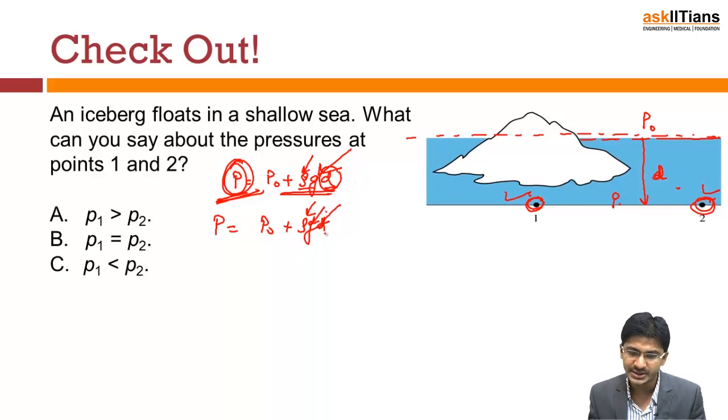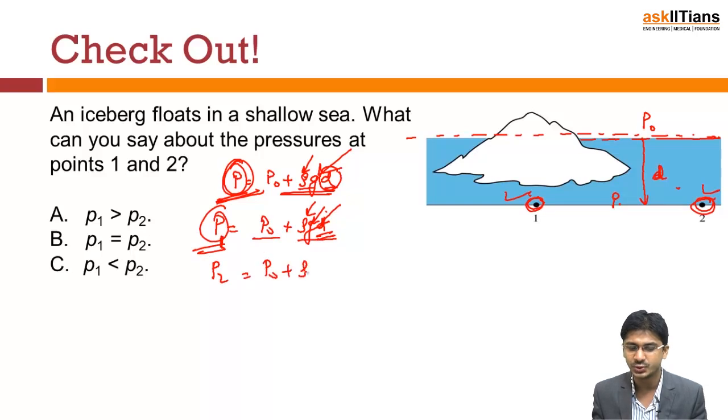And if both are at the same depth d, the pressure at 1 will also be P naught plus rho g d. The pressure at 2 will also be P naught plus rho g into d. So you get that the pressures are the same and the correct answer is P.